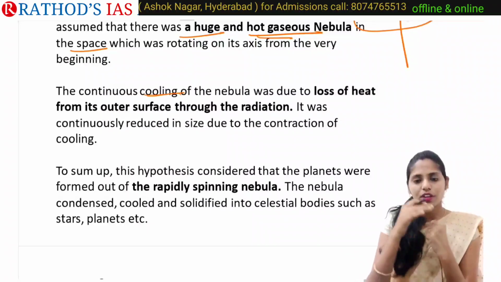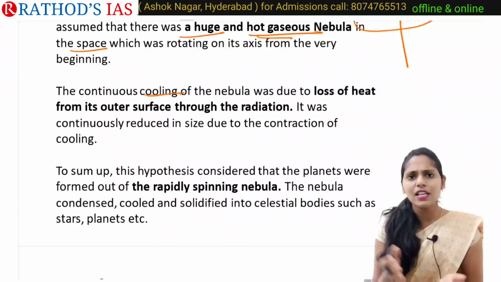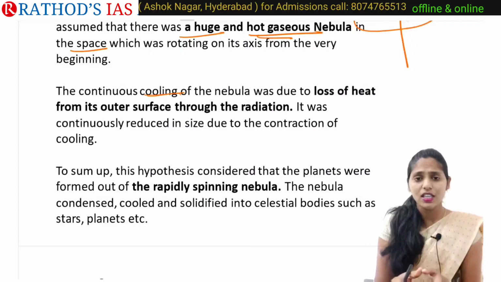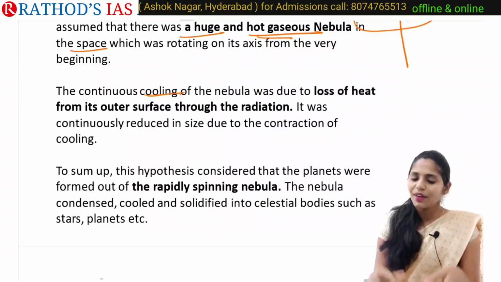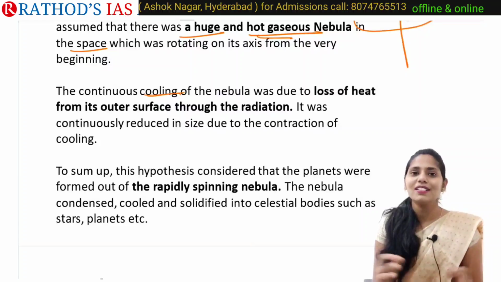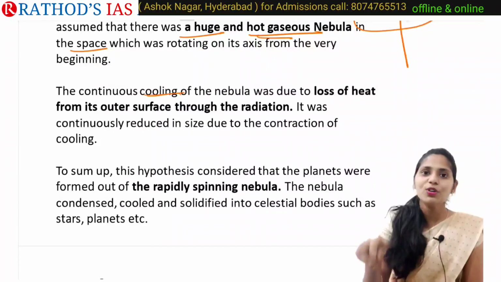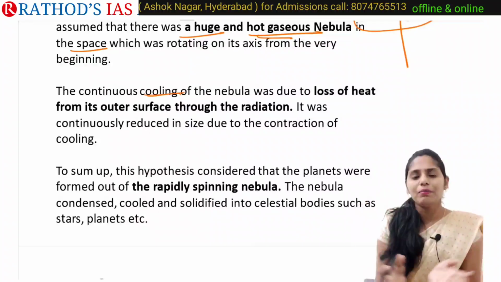After losing heat from the outer surface, what happened? Whenever any substance is hot, we can see it occupies much volume or much space, and whenever it is cooling, the size will be reduced. For example, let us take jam. Whenever you are preparing jam and it is extremely hot, it will occupy much space.